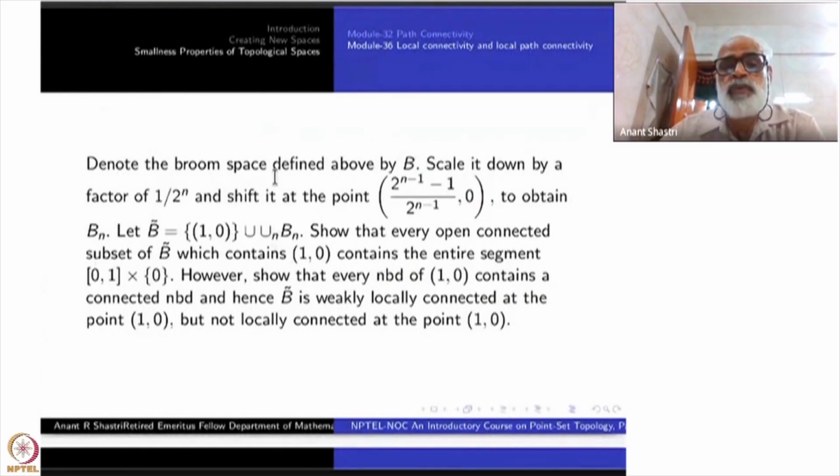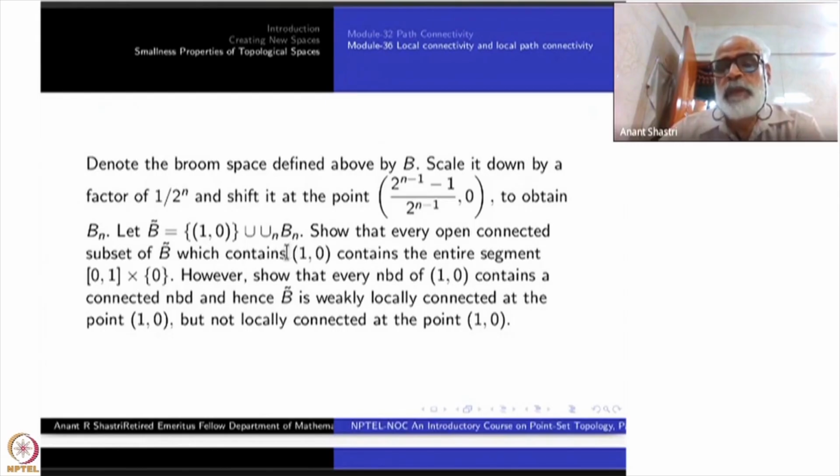Denote the Broom space defined above by B. In the first one, scale it down by a factor of 1 by 2 power n, and shift it at the point (2 power n minus 1)/2 power n minus 1, comma 0, so all these points approaching (1, 0), to obtain Bn. Let B twiddle be the point (1, 0) has to be there. Okay, you take that one, union all the Bn's.